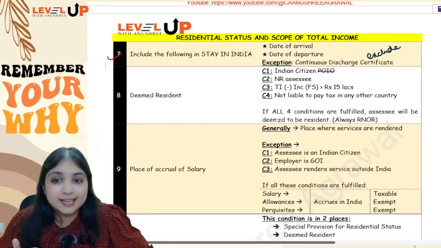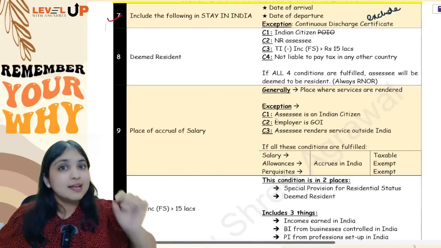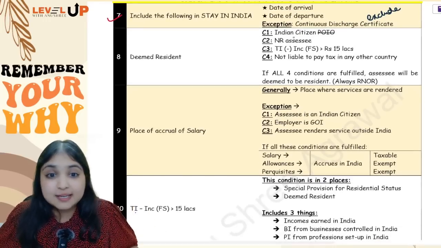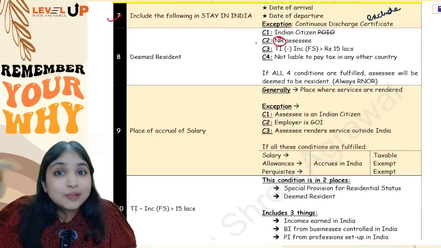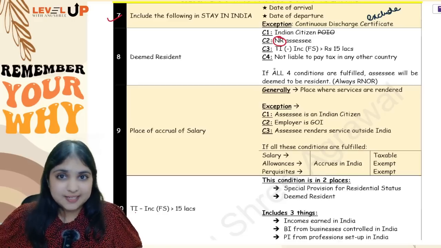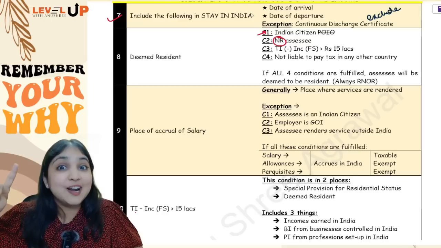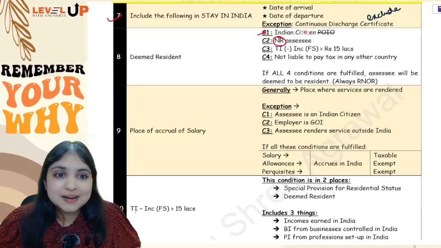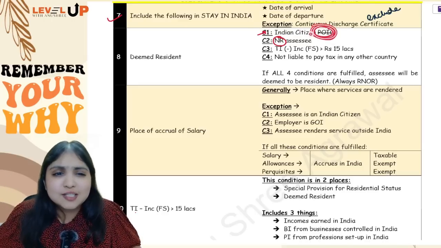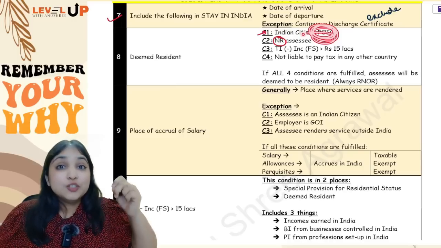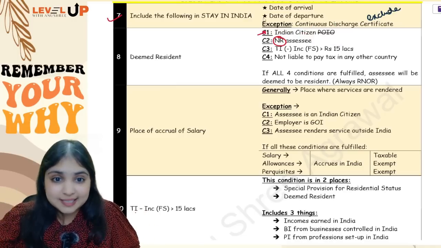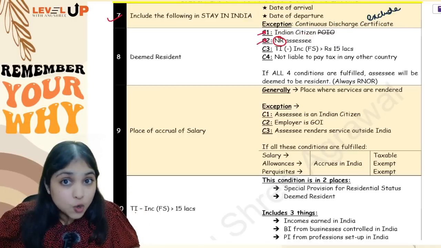Then comes your 8th adjustment. This is regarding deemed resident. First of all, when do you think about deemed resident? Only if the assessee is a non-resident, you will think about deemed resident. Now, in deemed resident, there are 4 conditions. Condition number 1, the assessee has to be an Indian citizen, and not, we are not covering a person of Indian origin over here. This is the most common mistake over here. So in deemed resident, the assessee has to be an Indian citizen. Condition 2, the assessee has to be a non-resident.